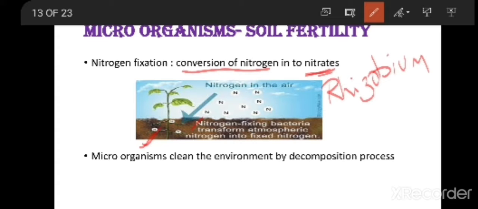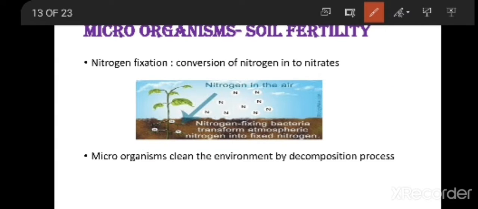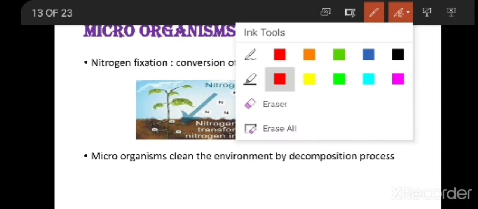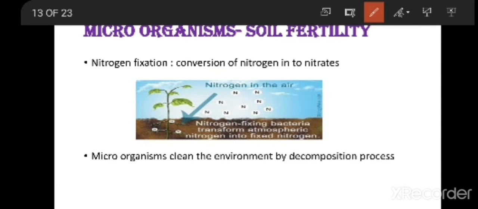The examples of nitrogen fixing bacteria are Rhizobium, Nostoc, and Anabaena. So these are the nitrogen fixing bacteria, and the whole process we call nitrogen fixation. So conversion of nitrogen into nitrates is known as nitrogen fixation. And bacteria will not help the plant without any benefit, so it also has its own benefit.